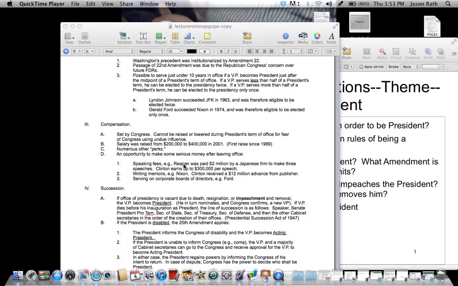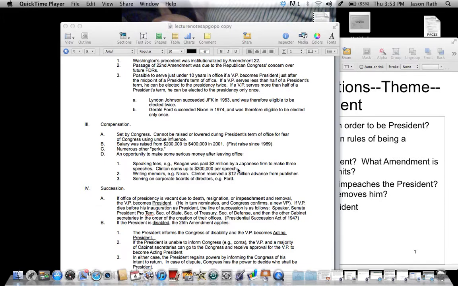You also get, and that goes under the perks there, some serious money once you leave office. So not only do you get those great things, but when you leave office, Ronald Reagan got paid $2 million, not $200 million, $2 million, to speak. He made 3 speeches, $2 million. That is not bad.